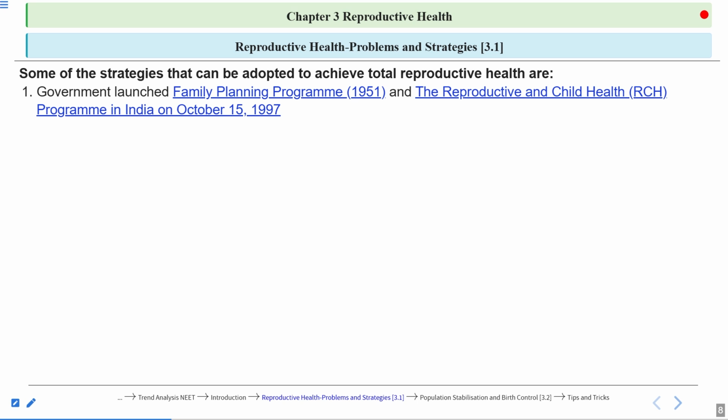And there was another program, the reproductive and child healthcare program. This was launched in India on October 15, 1997. Again, you should remember the date as well. So these two initiatives are very important, family planning and the reproductive and child healthcare program.